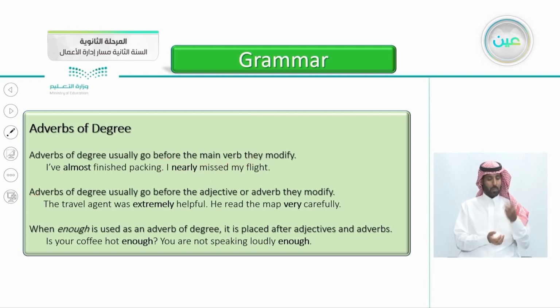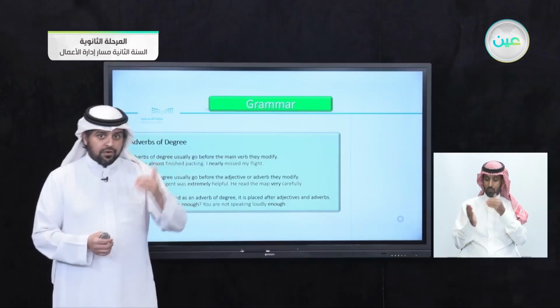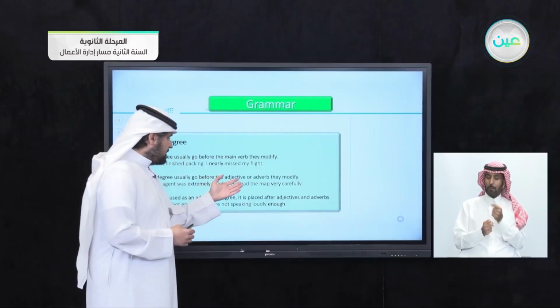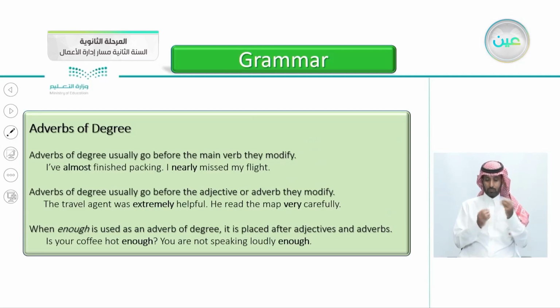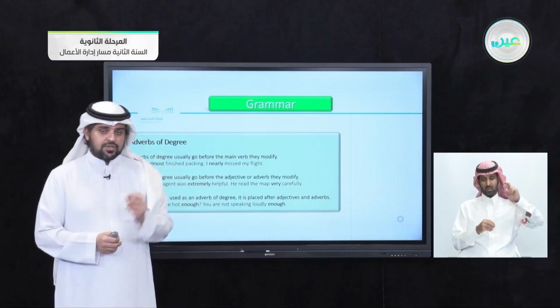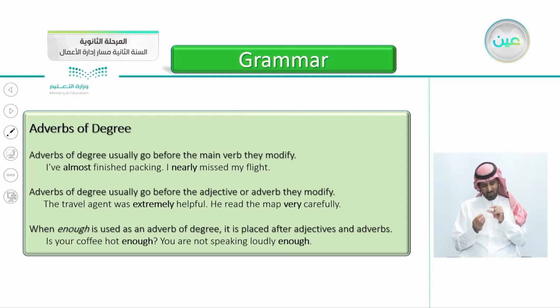The second one here, adverbs of degree usually go before the adjective or adverb they modify. So this is this one that we know, that it comes before the adjective or the adverb. The travel agency was extremely helpful. Extremely helpful. He read the map very carefully. Very carefully. So we know that it comes before the adjective or the adverb they modify. We say very big or very small.